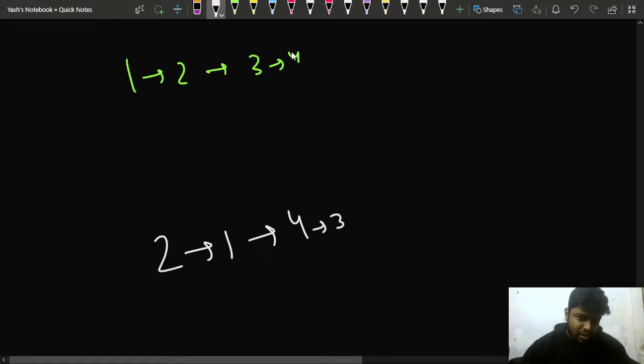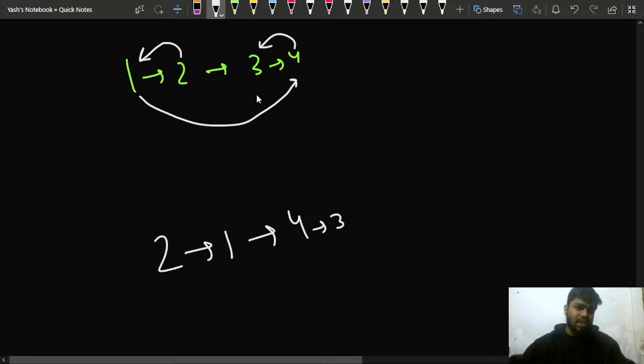So actually this 1 should point to this 4, then this 4 should point to this 3, and this 2 should point to this 1, right? Like this. So this is the way that it should change, and this 3 should finally be pointing to null, or the end, right? Is this much part clear to everyone?